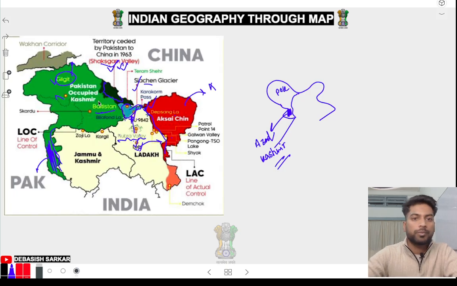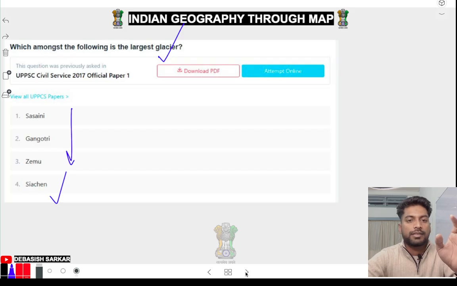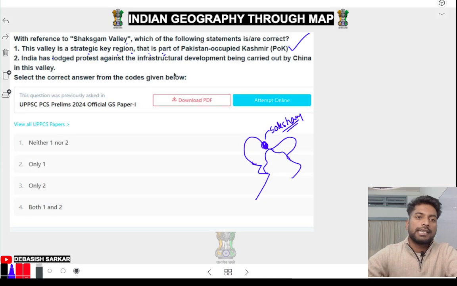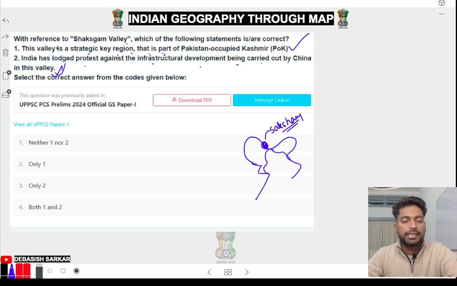It's in Pakistan occupied Kashmir, and this place was gifted to China by Pakistan. Remember this one. Now see: India has lodged a protest against the infrastructural development carried out by China in the valley. Yes, because Pakistan has given it to China, and India is protesting for that. Because India claims that the Saksum Valley is ours. So that's why both are correct. Okay, next.